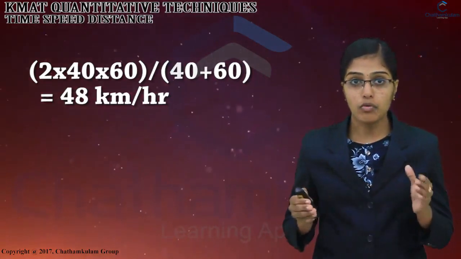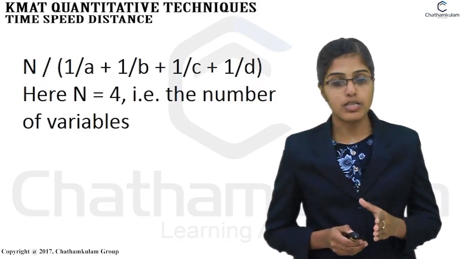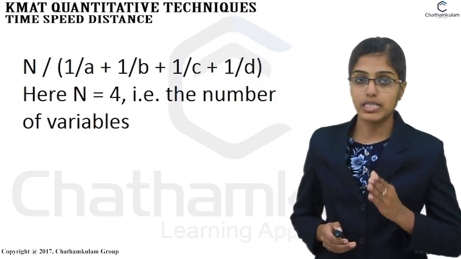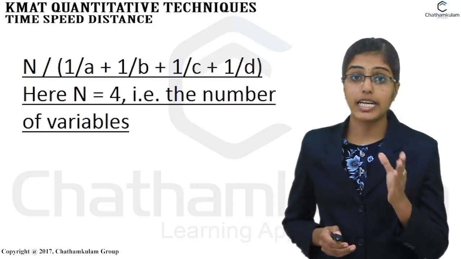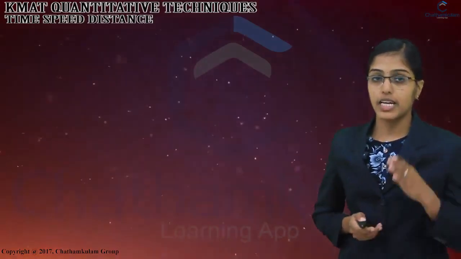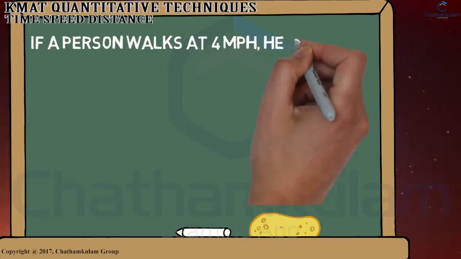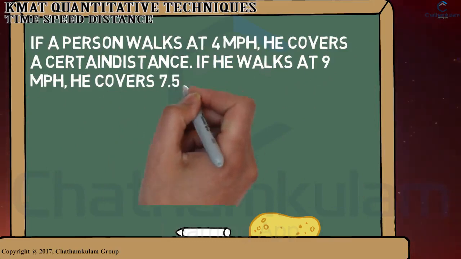If we have to find the average of more than two speeds, average speed will be the harmonic mean of all such speeds. So n divided by 1 by a plus 1 by b plus 1 by c plus 1 by d. Here n is equal to 4, that is the number of variables. Our next example is that if a person walks at 4 miles per hour, he covers a certain distance.